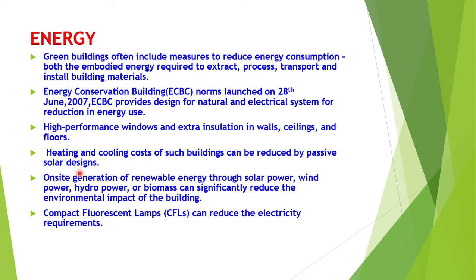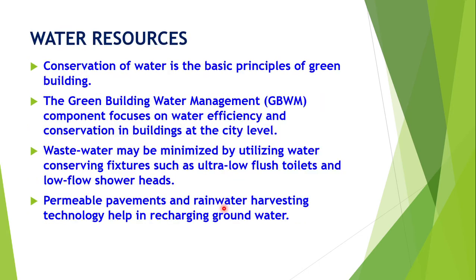What measures they are following to reduce the energy are given here. On-site generation of renewable energy through solar power, wind power, hydropower or biomass can significantly reduce the environmental impact of the buildings. Compact fluorescent lamps can reduce the electricity requirements.